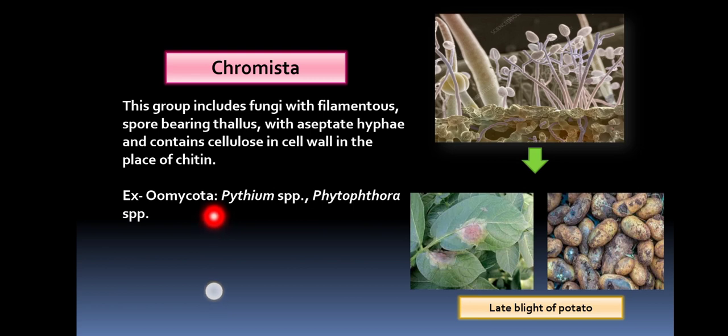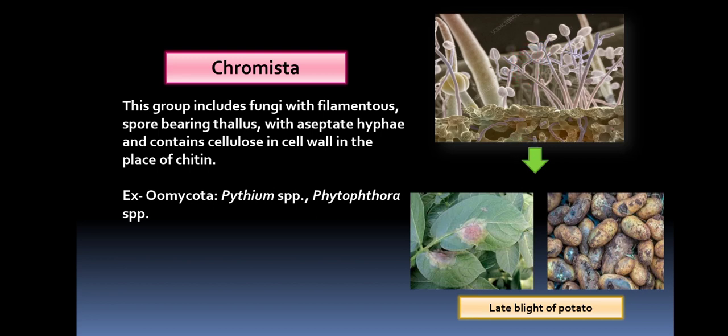Let's discuss some examples. The main important pathogenic fungi included in this group are Pythium and Phytophthora. The Pythium species causes damping off of vegetables, whereas Phytophthora infestans is a very important fungus which causes the late blight of potato. This is the causal organism responsible for the Irish famine. In this photo, you can see the spore production of Phytophthora infestans. Inside these lemon-shaped sporangia, zoospores are produced.